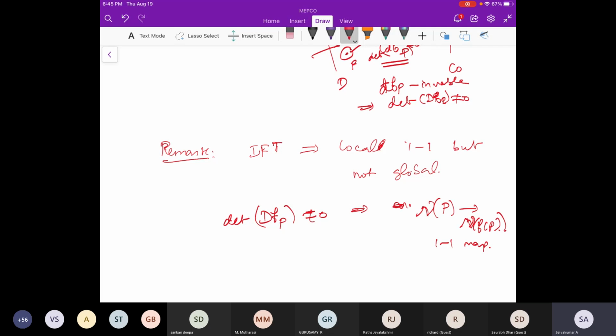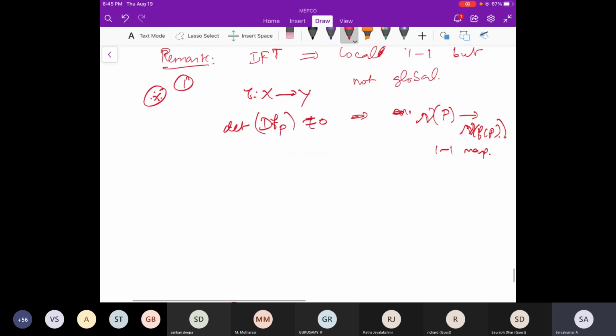But not globally. Globally would mean from the whole set X to Y, and it is not globally one-one. Locally it is one-one, but that is the main thing. This is the first main remark. They directly ask about local invertibility and global invertibility in the CSA exam. And another thing: it will be an open map.